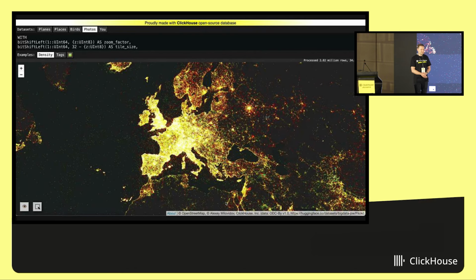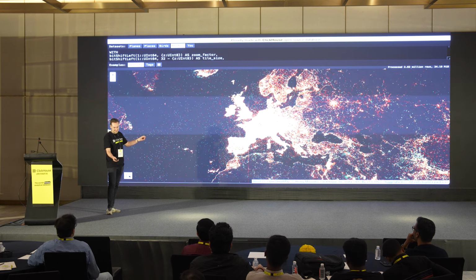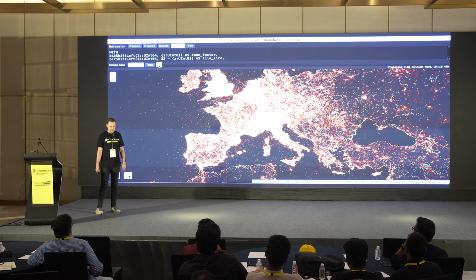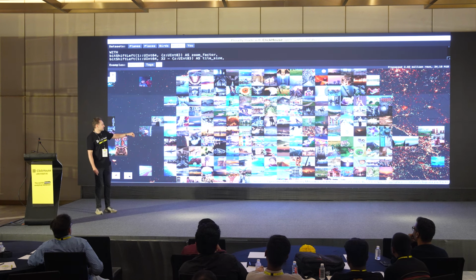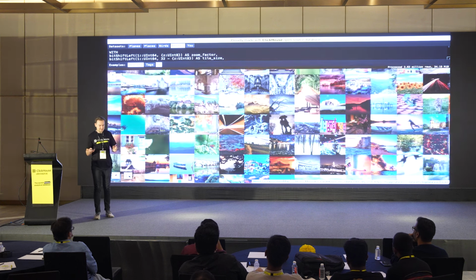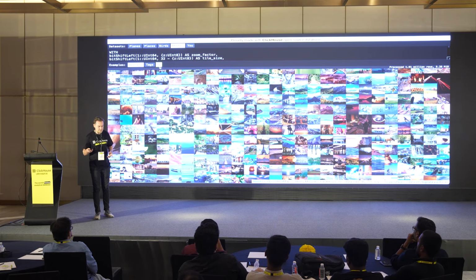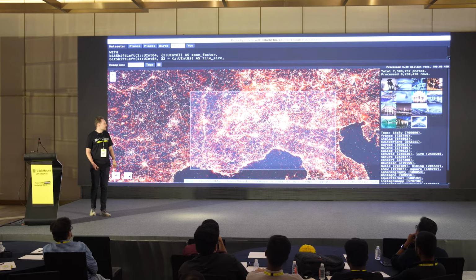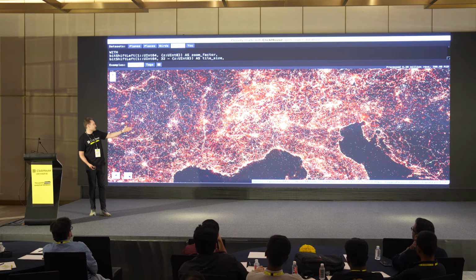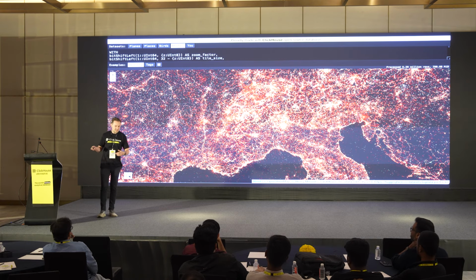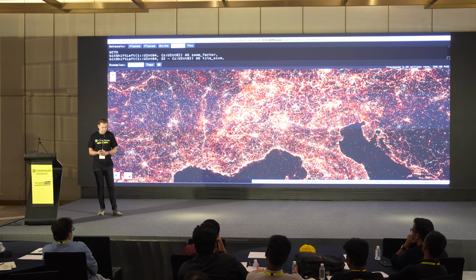Let me show. I generated a map of these photos, and this is just the density in Europe. But I can also press on this button, and then it will generate hundreds of queries in ClickHouse and find the top-rated photo for each location. So in real time, it does these hundreds of queries, and I can do this selection tool and generate a report. So like top photos in Italy, top distributions by tags. And this website is published. It is publicly available. You can find it on the internet.